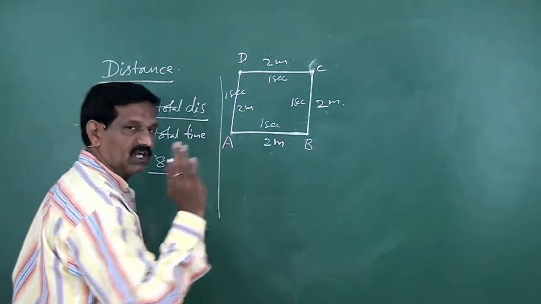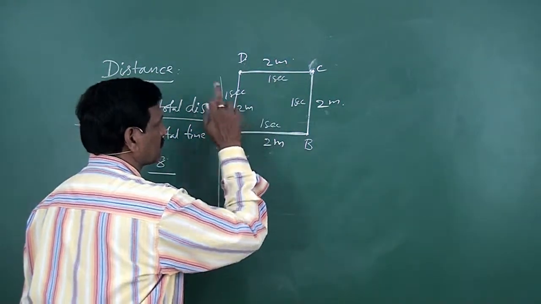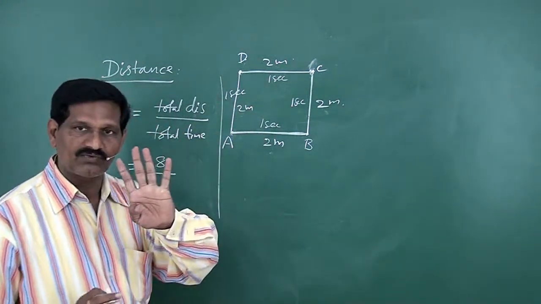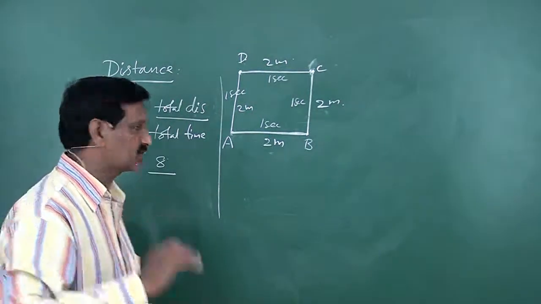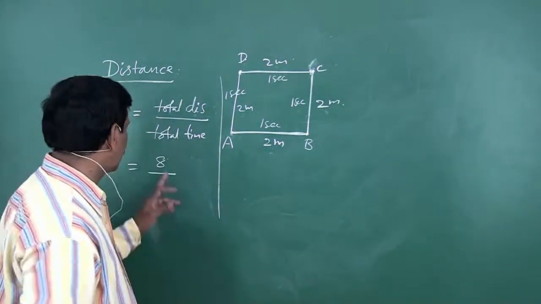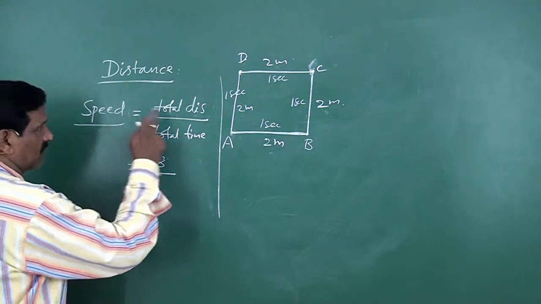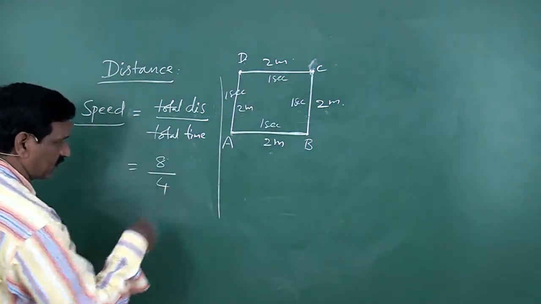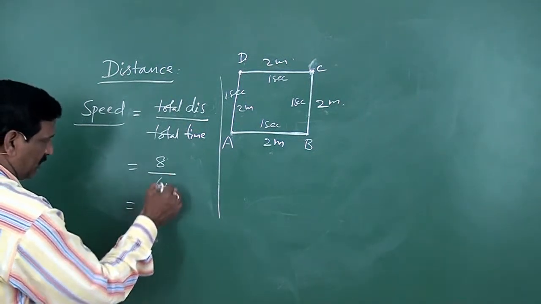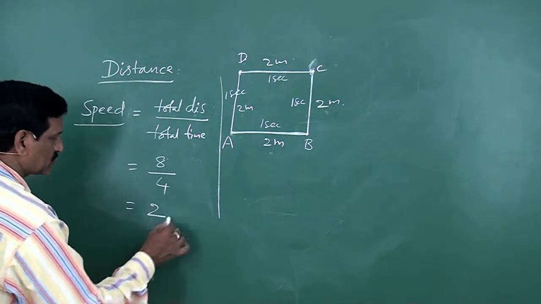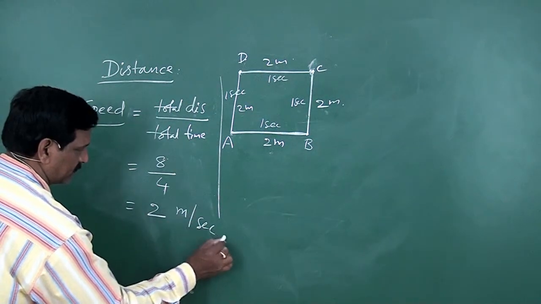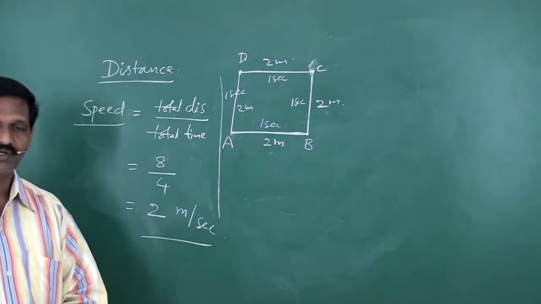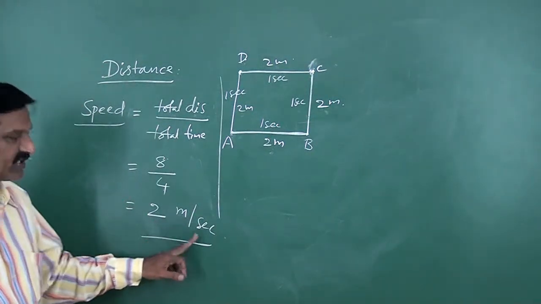Total time taken is 1 second, 1 second, 1 second, 1 second. So the total time taken is 1 plus 1 plus 1 plus 1, that is 4 seconds. Total distance covered is 8 meter. Hence speed means total distance by total time taken. That is 8 by 4, that is 2. So 2 meter per second. This is the speed in this example.